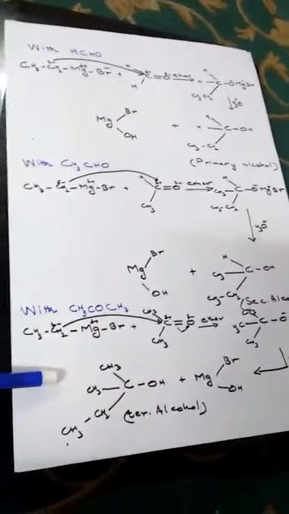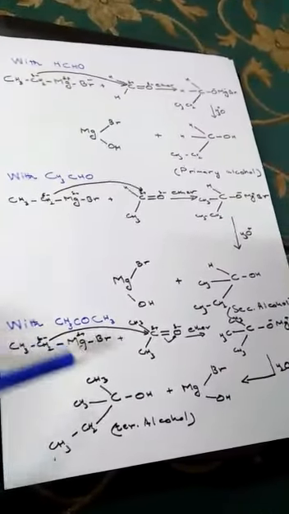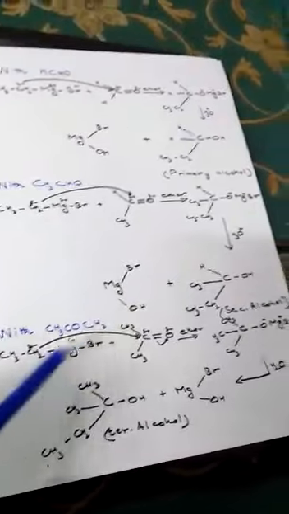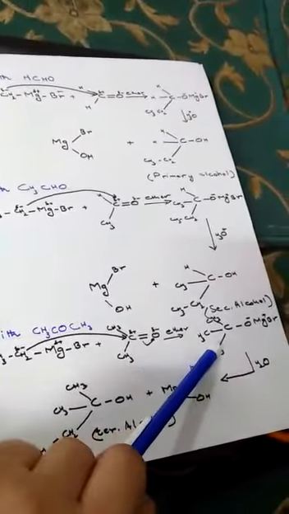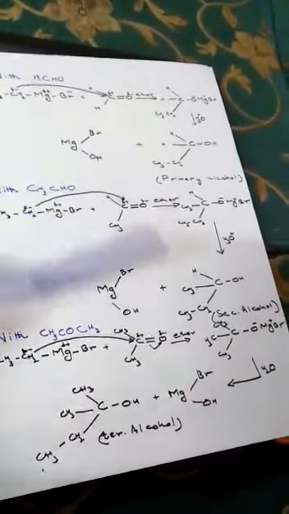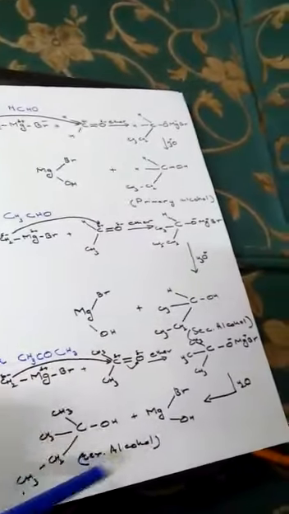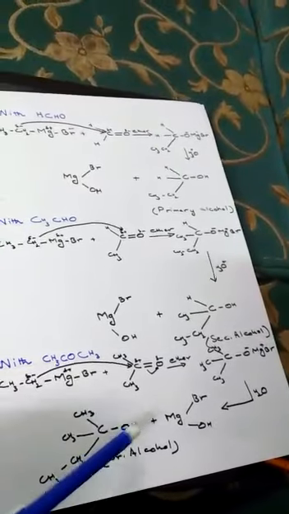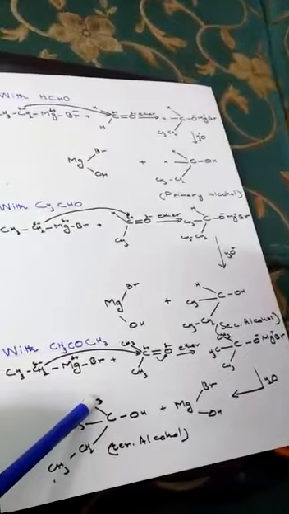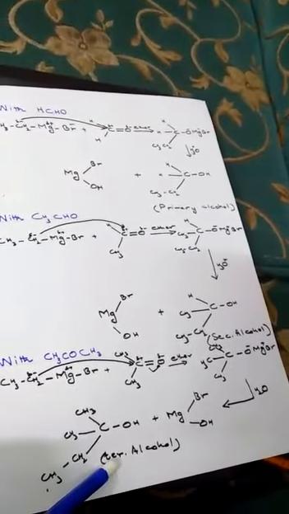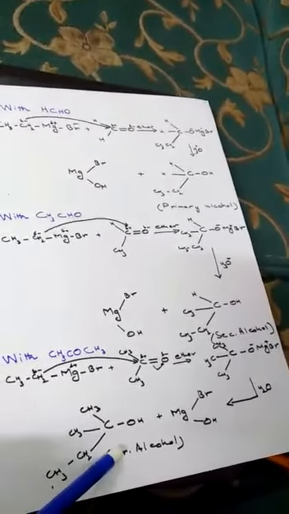Now the last one is with acetone, CH3COCH3. Ethyl magnesium bromide reacts with acetone in the presence of ether, giving an intermediate product as explained above. Now it is further hydrolyzed, and an alcohol is formed. This is a tertiary alcohol because OH is attached with that carbon atom which is further attached to 3 other carbon atoms. This is an example of a tertiary alcohol.